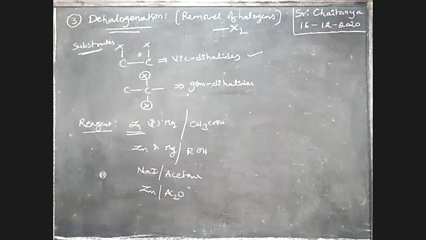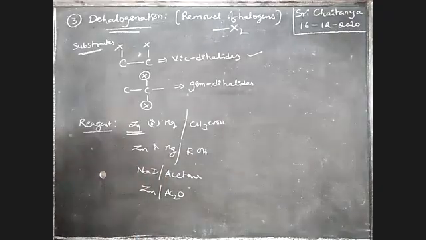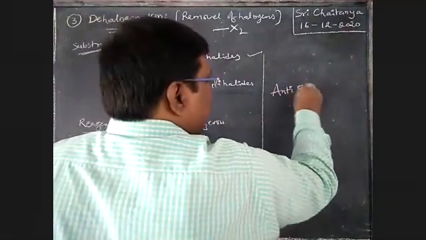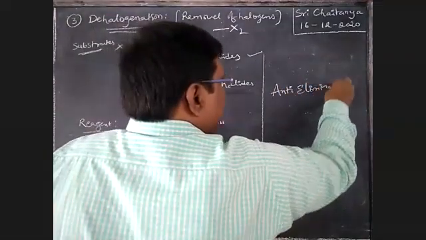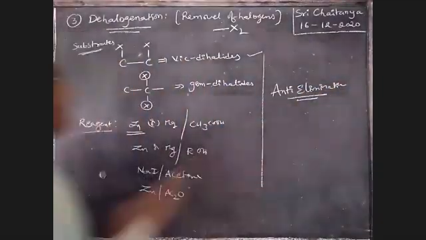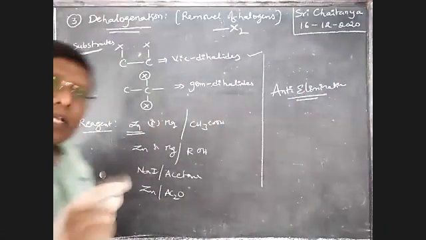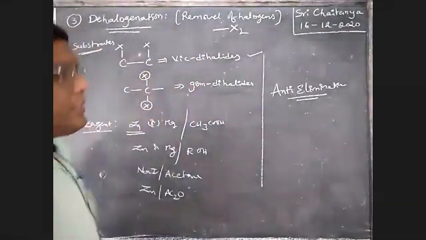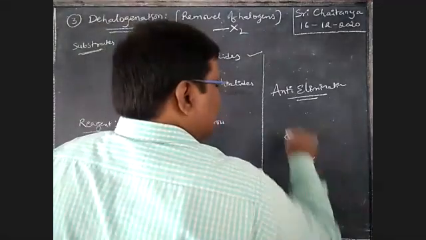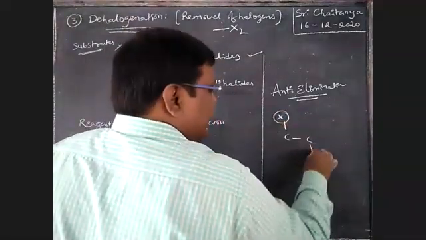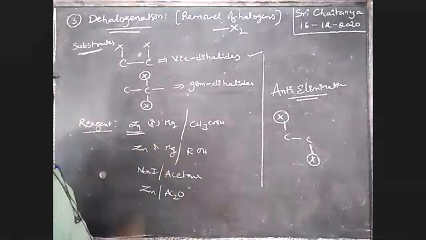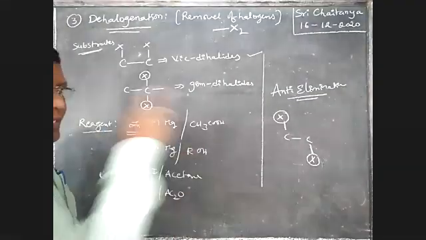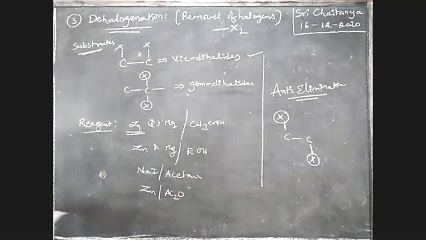Next, very, very important, boys, anti-elimination takes place here. It is not syn elimination, it is anti-elimination. That means both the leaving groups are opposite to each other. Here carbon, here halogen, here halogen, both in the anti-periplanar condition. If both are on the same side, that is syn elimination, just like in previous cases, but here it is anti-elimination. Note down this point.